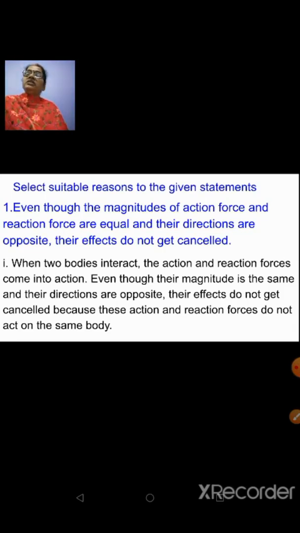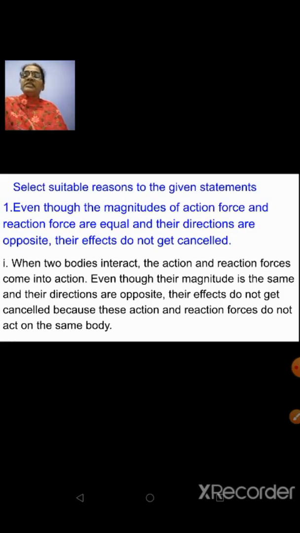Look at the first question here. Even though the magnitudes of action and reaction force are equal and their directions are opposite, their effects do not get cancelled. You have to give reason for this. What is the reason for that?